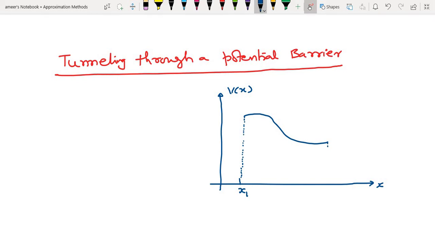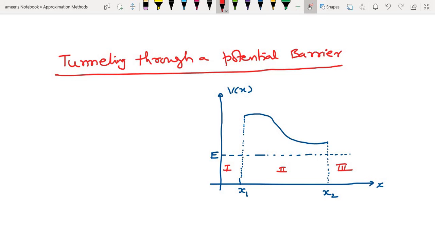The next turning point is known as X2. There is an energy level, which we call E. There will be three regions: this is region 1, this is region 2, and this is region 3. Logically, the classically allowed region will be between 1 and 2.